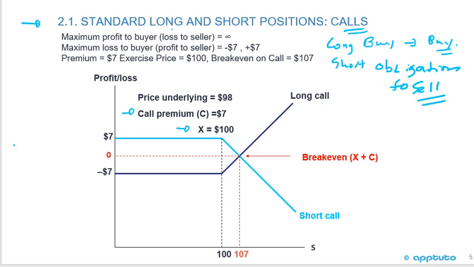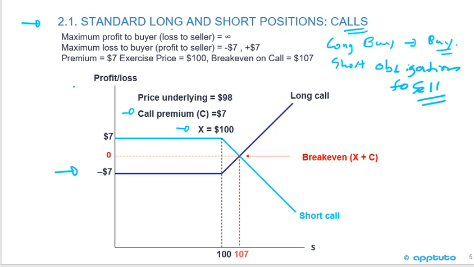So let's start with the long call first. If I buy the option, I have to pay for the option. In this case, the premium is $7. So my maximum loss is $7 because recall, at expiration, if the stock price is less than the strike price, the exercise price, I'm not going to exercise the option. I'm just going to lose my $7. So just be careful.